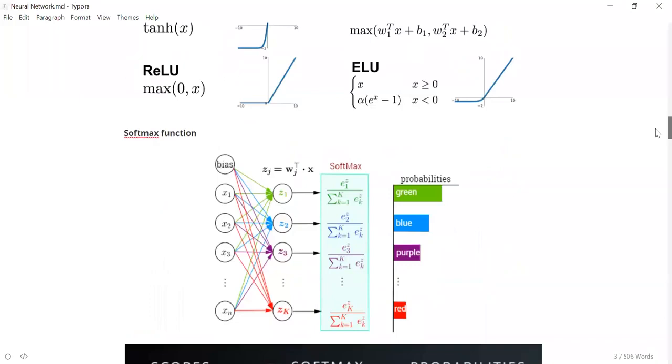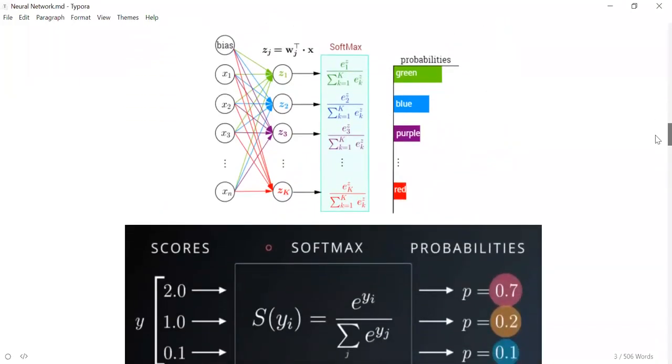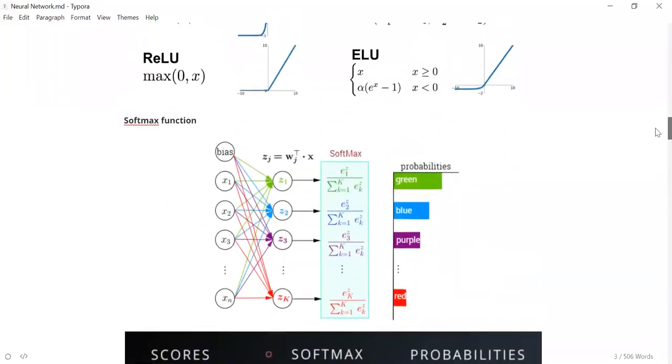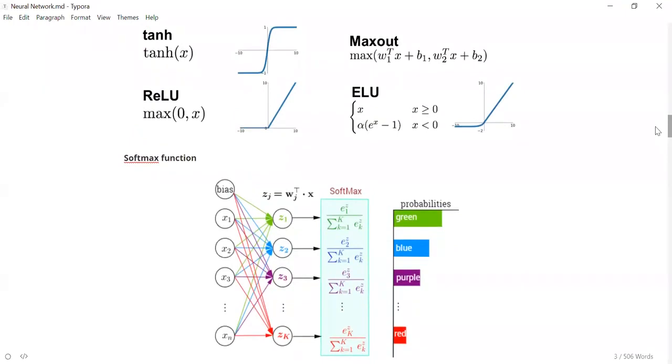So yeah, there is another activation function called softmax as well, which is present at the final layer. Softmax is nothing but another activation function. We have talked about 3 activation functions so far, right? Sigmoid, tanh, and ReLU. Softmax is another activation function which is present only at the output layer. So you don't keep it at any other layer. You only keep it at the output layer.